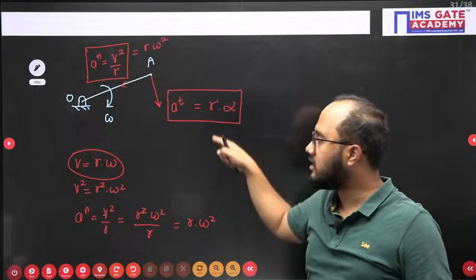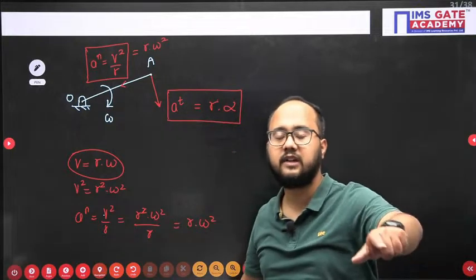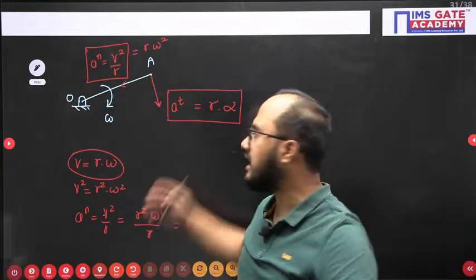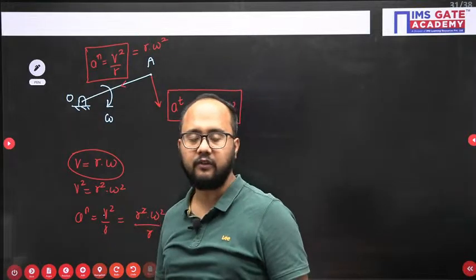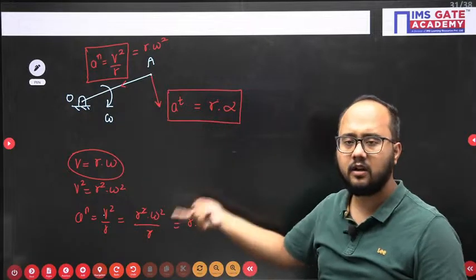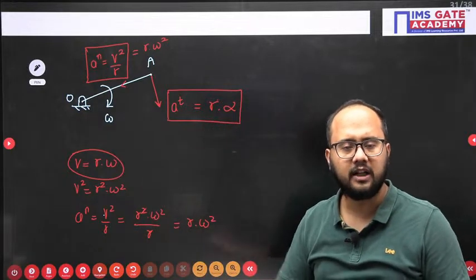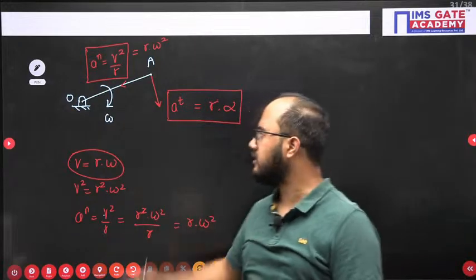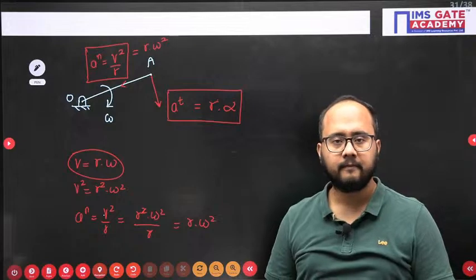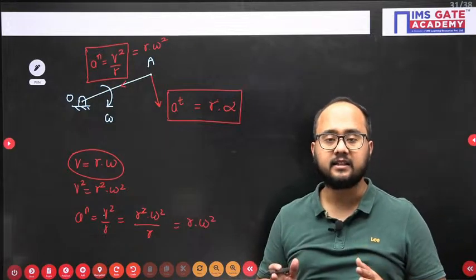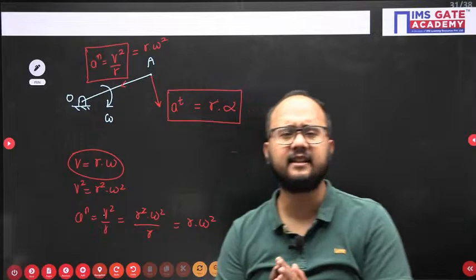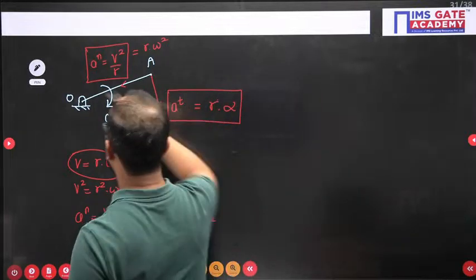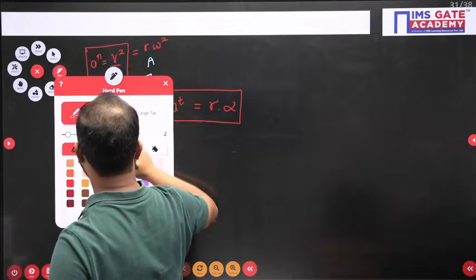And the tangential component of acceleration is along the velocity vector if velocity is increasing, and if velocity is decreasing, it is just opposite to the velocity vector. Formula: r alpha, where alpha is angular acceleration, equal to d omega by dt. If omega is constant, meaning angular velocity is constant, alpha is 0 and tangential acceleration is 0. Are you getting the things? Yes or no? At least these basic things you should remember. Okay, so I will just write it here itself, the basic meaning.